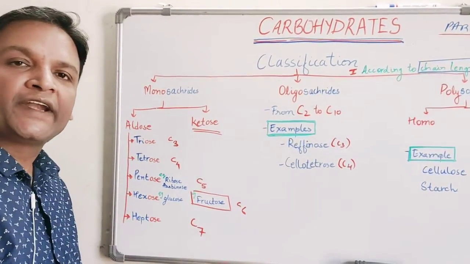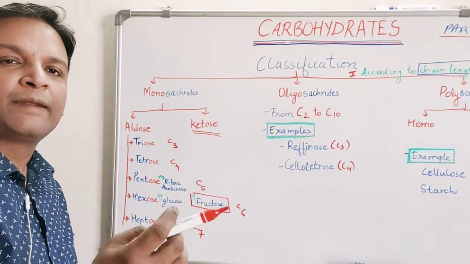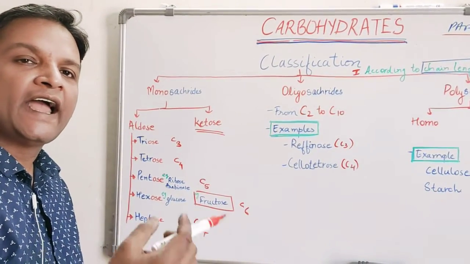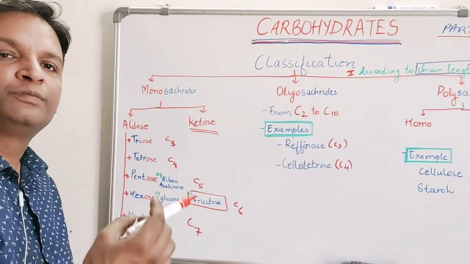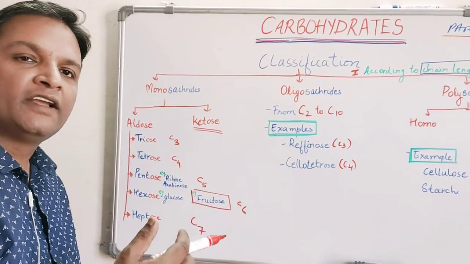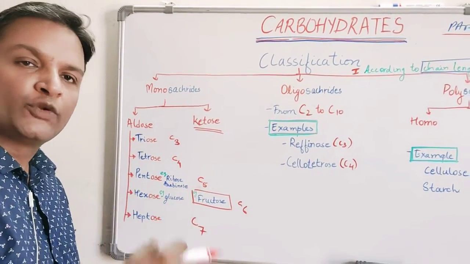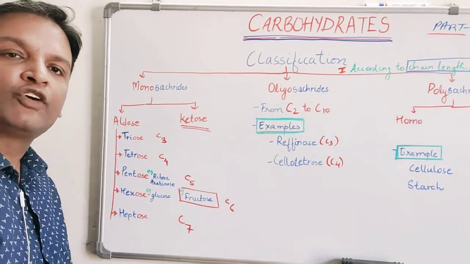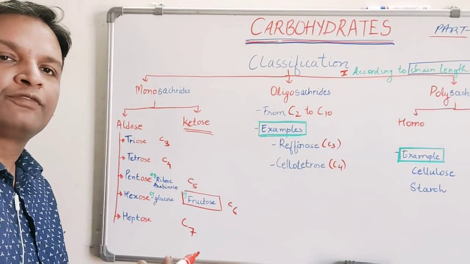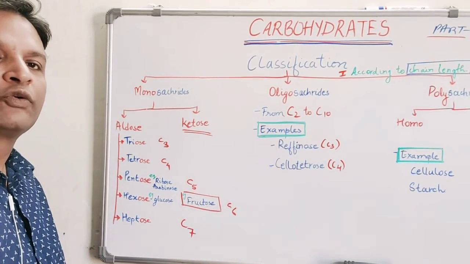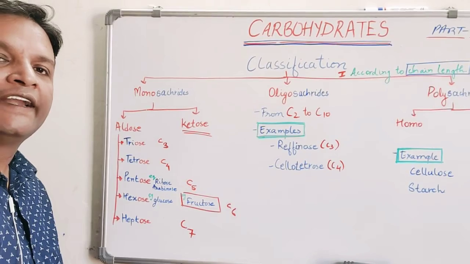When we think of monosaccharides, the most common examples that come to our mind are glucose and fructose, where glucose is a C6 chain with an aldehydic group and fructose is a C6 chain with a ketonic group. Other examples we can think of are mannose and galactose. These are also good examples of C6 aldehydic sugars.